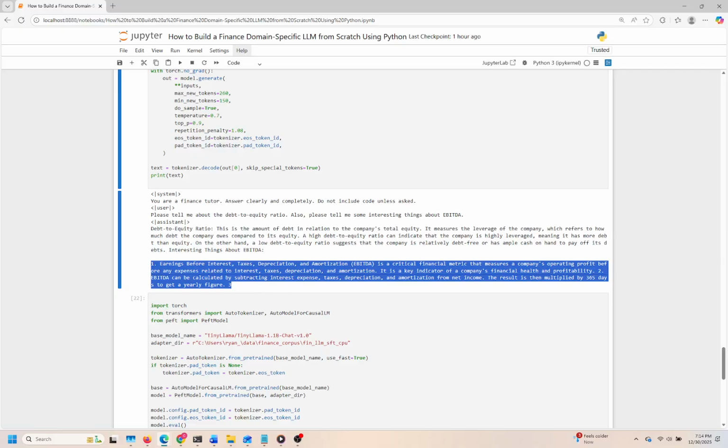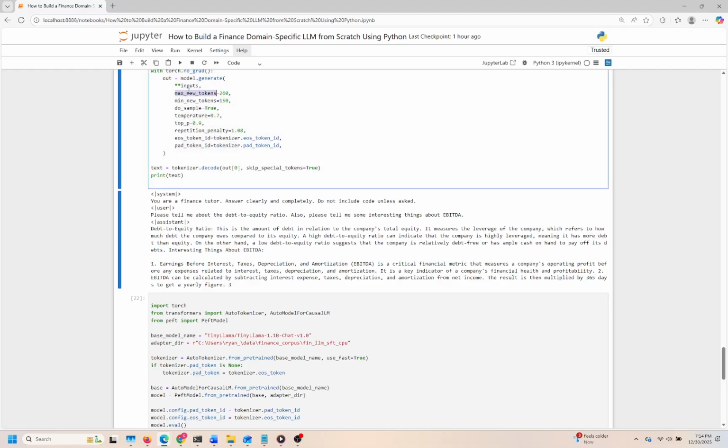Here, we carefully specify parameters for this generation, such as the number of tokens to produce and sampling strategies to enhance creativity while retaining coherence. The decoding step converts the model's output back into human-readable text. Finally, we print the generated text, revealing the model's response to our inquiry.